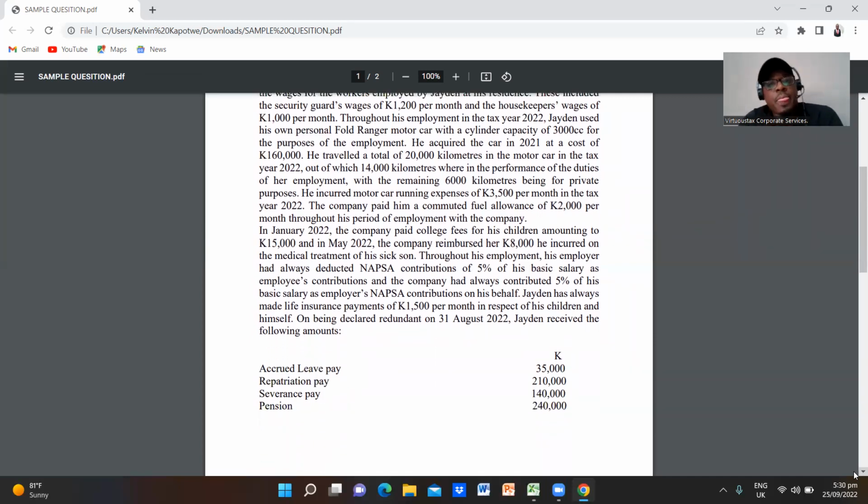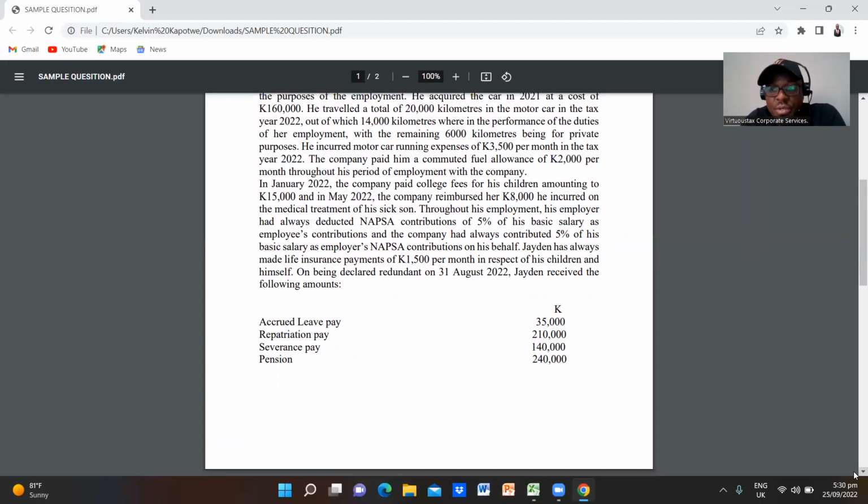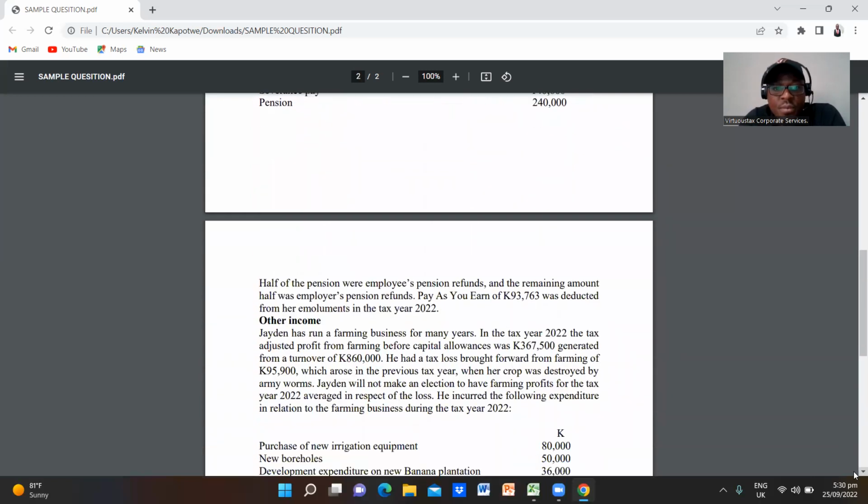So he received accrued leave pay of 35,000 kwacha, repatriation pay of 210,000, then severance pay of 140,000, then there's a pension of 240,000. So half of the pension was employee pension refunds, and the remaining half was employer pension refund. So pay as you earn of 93,763 was deducted from his emolument in the tax year 2022. Other incomes. So Jaden has run a farming business for many years.